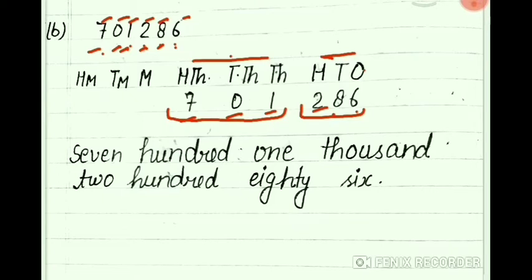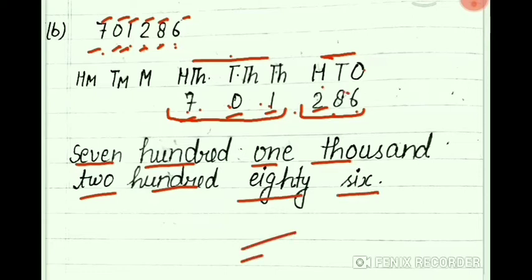So what will the naming word be? 701. We call it 701, and after 701 comes thousand because it is in the thousands period. So the naming word is 701,000 and 286 only. Got it?